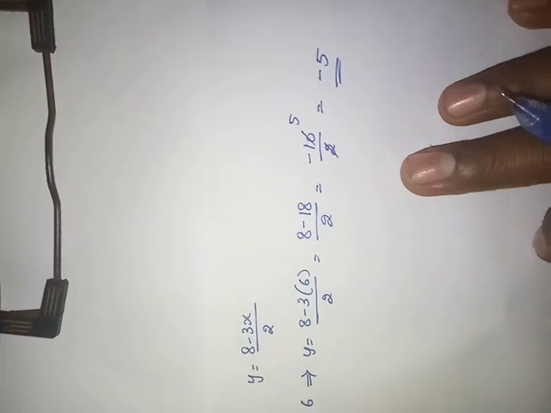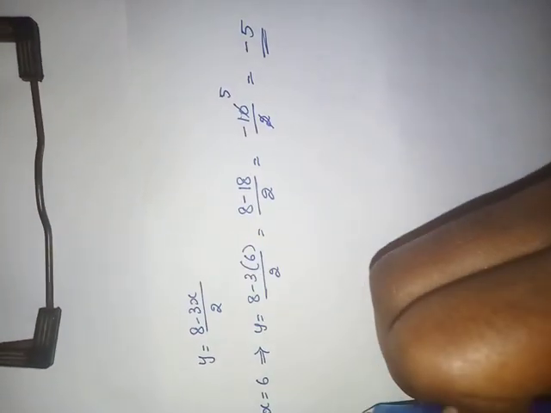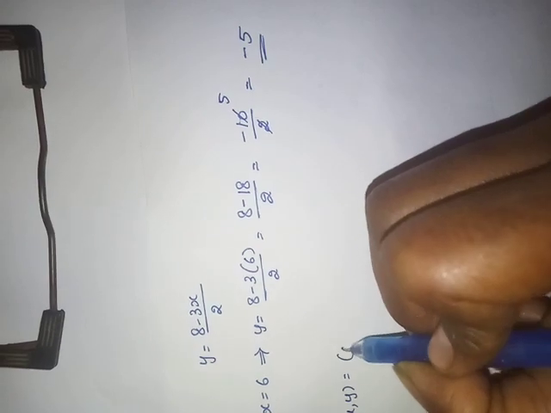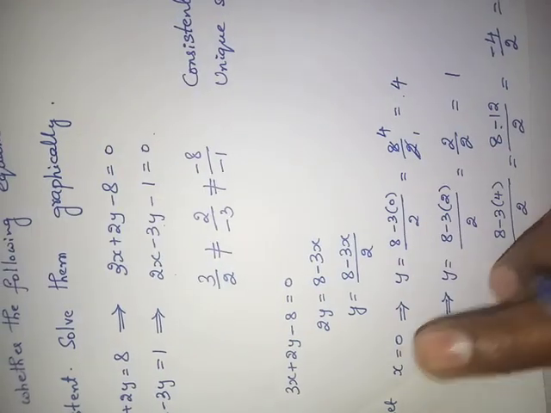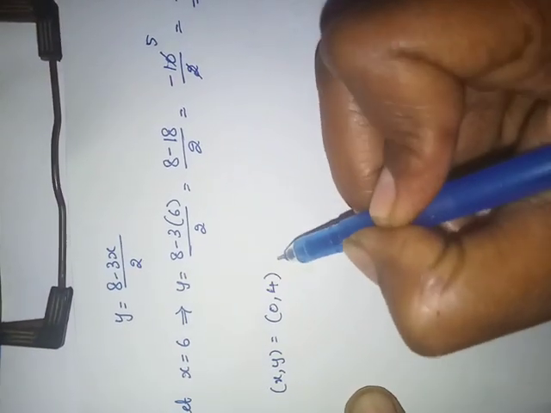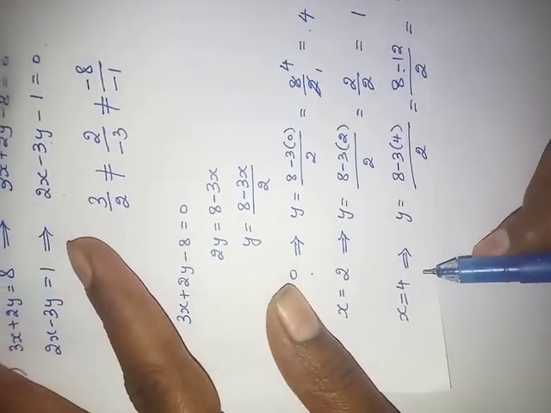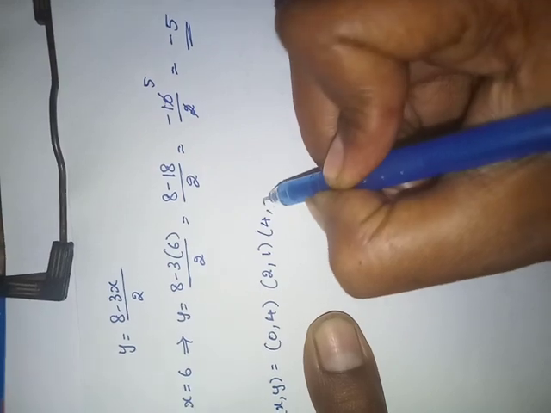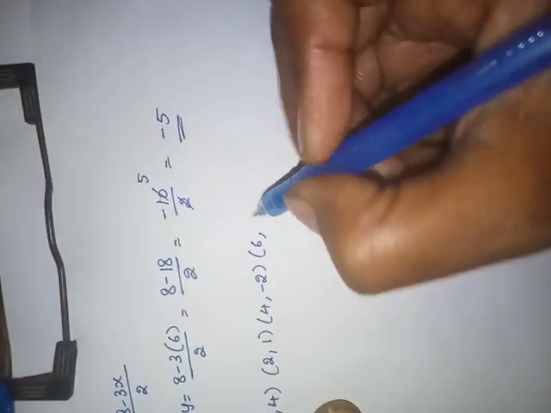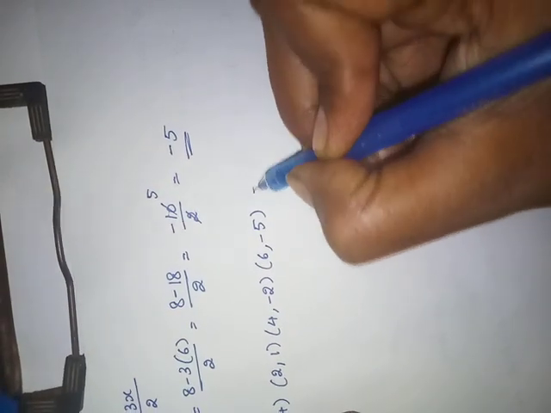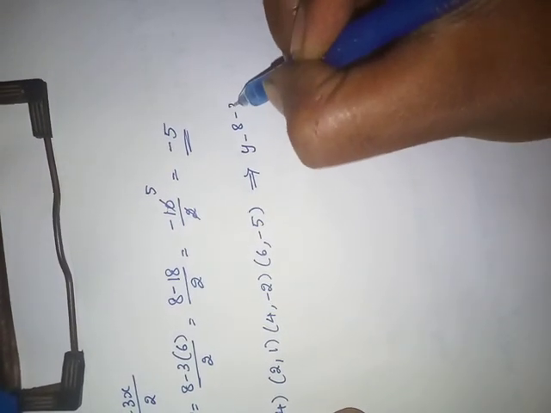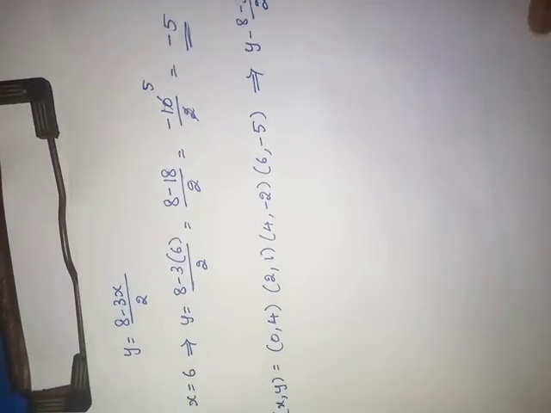How many values did we get? 1, 2, 3 and 4. 4 values are enough, no? Now write the x comma y values. What did we get? 0 comma 4, 2 comma 1, 4 comma minus 2, 6 comma minus 5. This is for y equals 8 minus 3x by 2. One equation is over now.